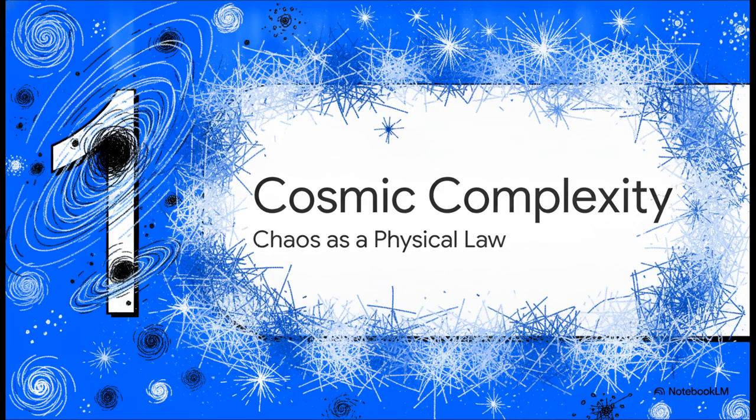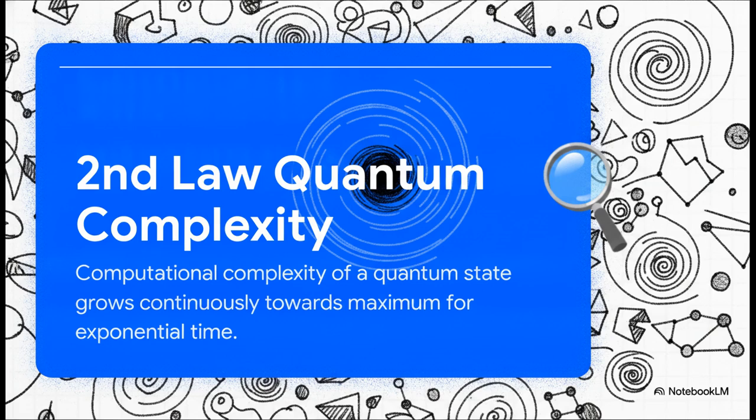Chaos as a physical law. So to really understand this, we have to look at how information behaves at the extreme macro level. See, infinite complexity isn't some weird glitch. It's actually completely natural and expected. Susskind's second law of quantum complexity basically tells us that just like closed systems increase in entropy, the computational complexity of a quantum state, say inside a black hole, just keeps growing. It continuously pushes toward its maximum value for an exponentially long time. As particles interact, the information about their initial state becomes wildly and completely irreversibly scrambled.